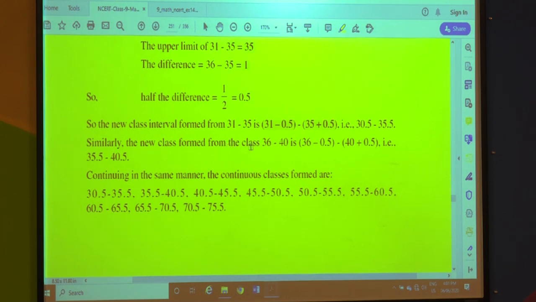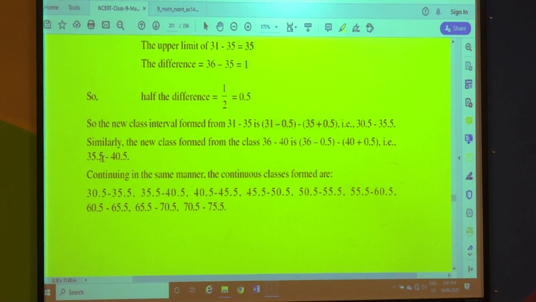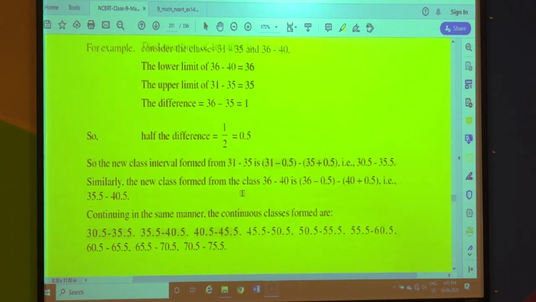Now similarly the new class formed from the class 36 to 40 is what? 36 minus 0.5 and 40 plus 0.5, that is 35.5 to 40.5. Now you can see below, continuing in the same manner, the continuous classes formed are 30.5 to 35.5, 35.5 to 40.5, 40.5 to 45.5.